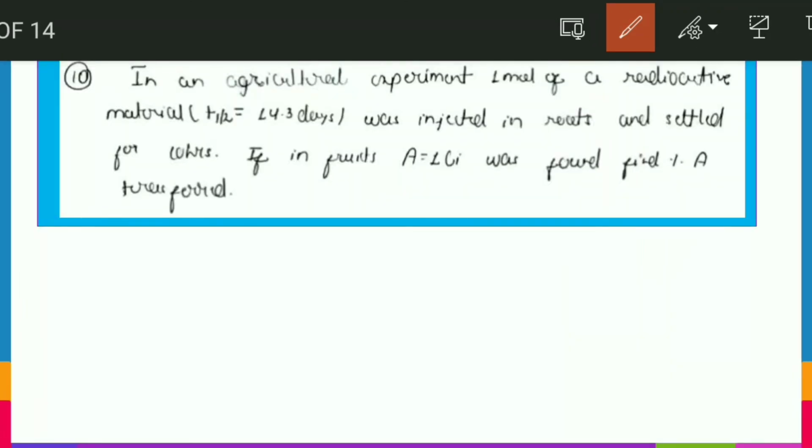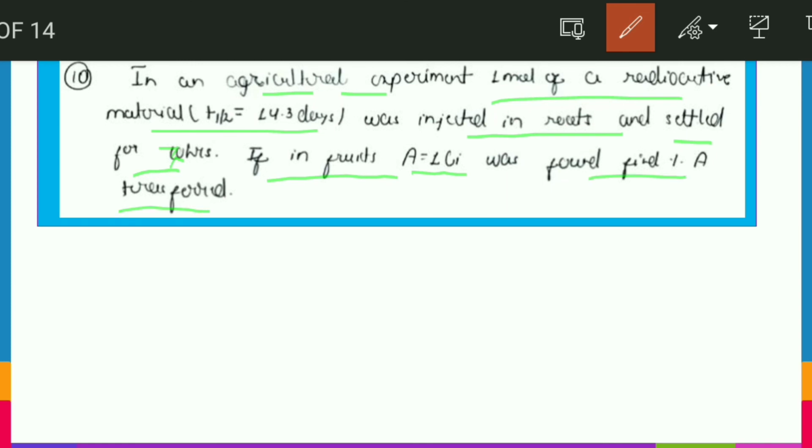So yes friends, let's see how we have to do this question. This question says that in an agricultural experiment, 1 mole of a radioactive material of t half was injected in the roots and was settled for, actually it will be 70 hours, so please correct it, 70 hours. If in the fruit an activity of 1 microcurie was found, then we have to find the percentage activity transferred.